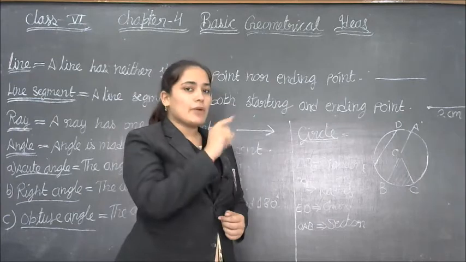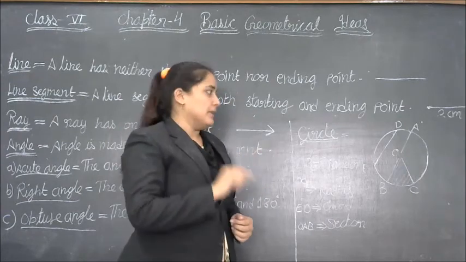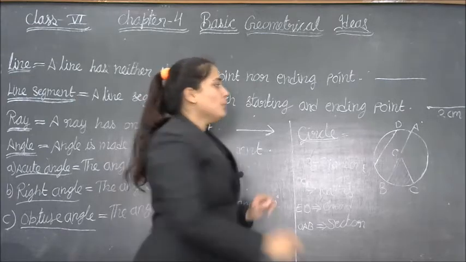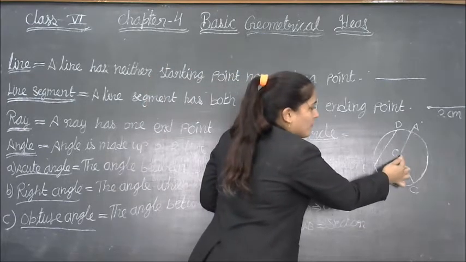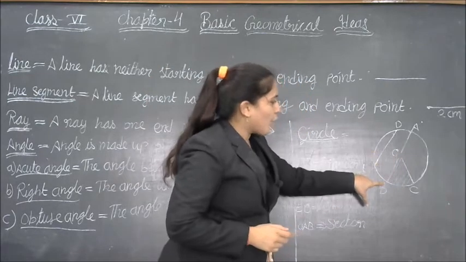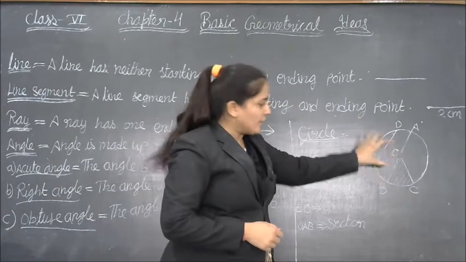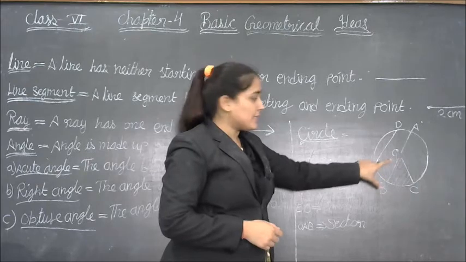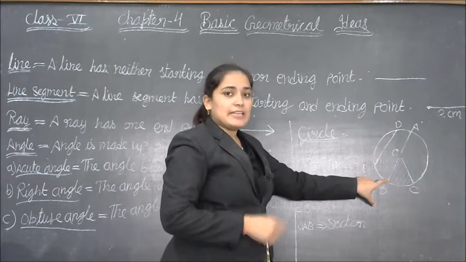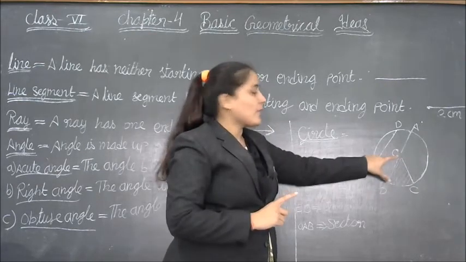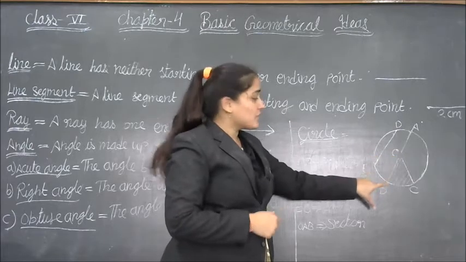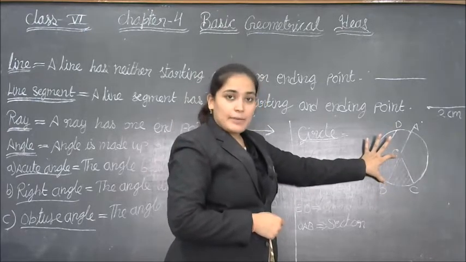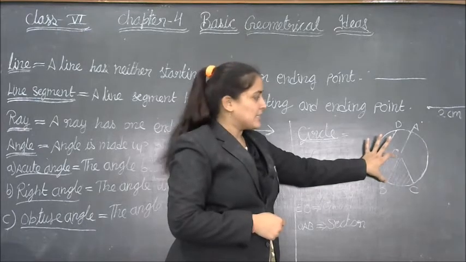With the help of one point we can make a circle. So O is the midpoint of the circle. Now when we join one point from the midpoint, this line segment is known as radius. The line which is drawn from midpoint and touches the boundary of the circle, this line segment is known as radius.